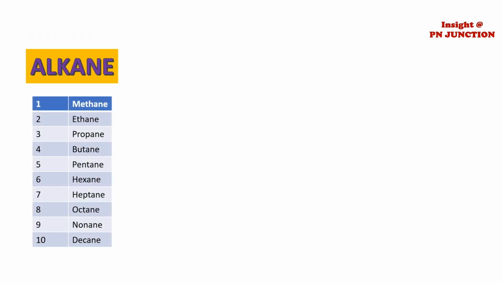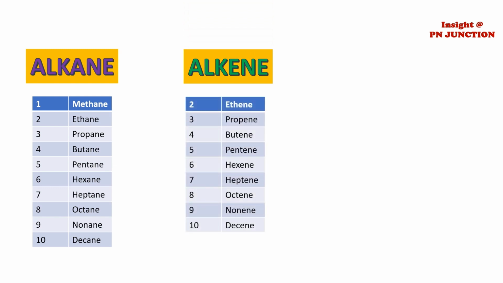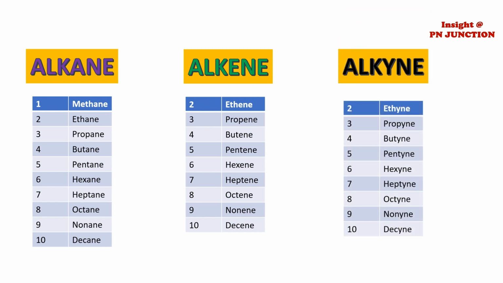Hence, common alkanes are methane, ethane, propane, butane, pentane, hexane, heptane, octane, nonane and decane. Alkenes begin with ethene, followed by propene, butene, pentene, hexene, heptene, octene, nonene and decene. Lastly, alkynes are ethyne, propyne, butyne, pentyne, hexyne, heptyne, octyne, nonyne and decyne respectively.